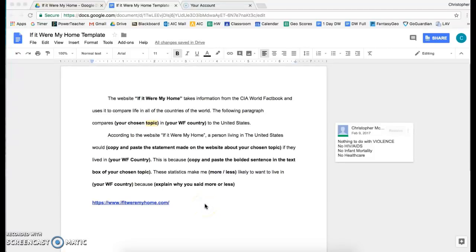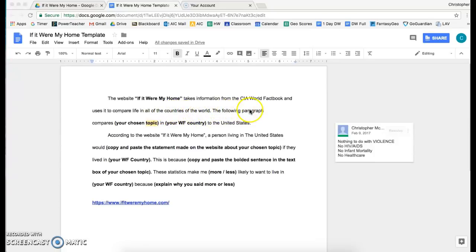These are the directions for completing your If It Were My Home assignment for your World's Fair country. This assignment is similar to other ones that we've done, where you're going to be going to a website, gathering information, and then inputting information into a template. So, starting off at the top, we have the website If It Were My Home takes information from the CIA World Factbook and uses it to compare life in all the countries of the world.